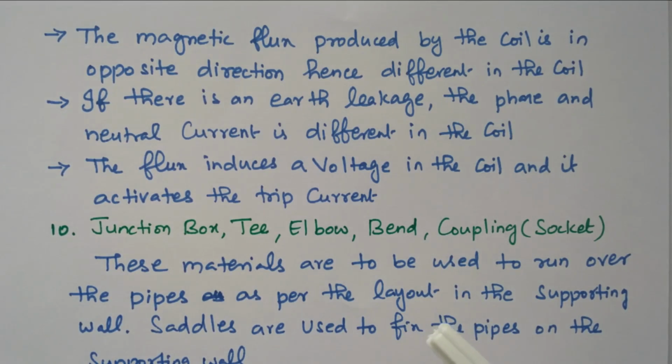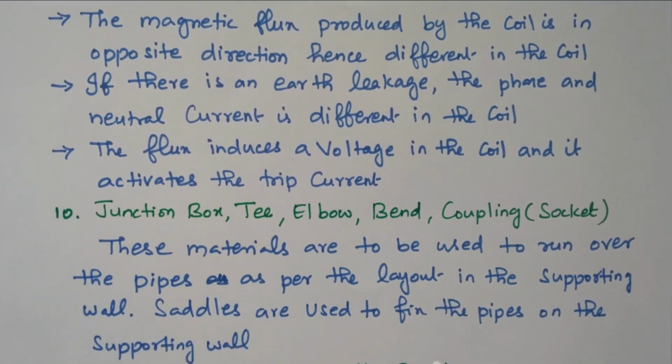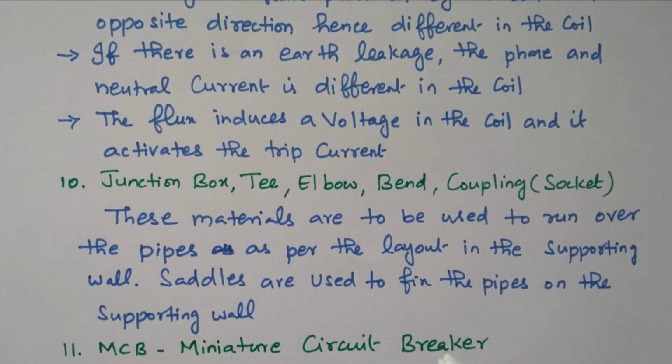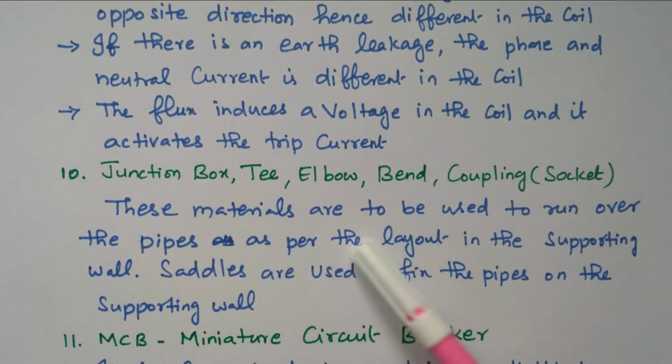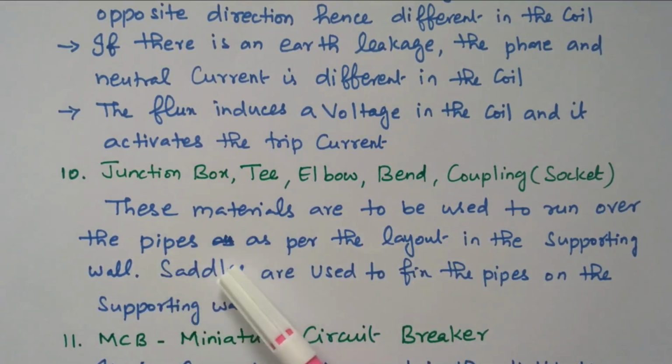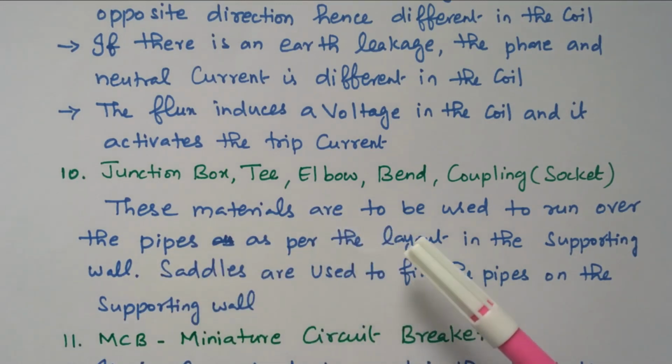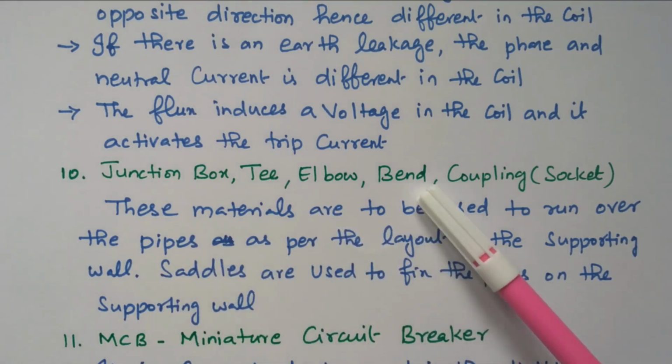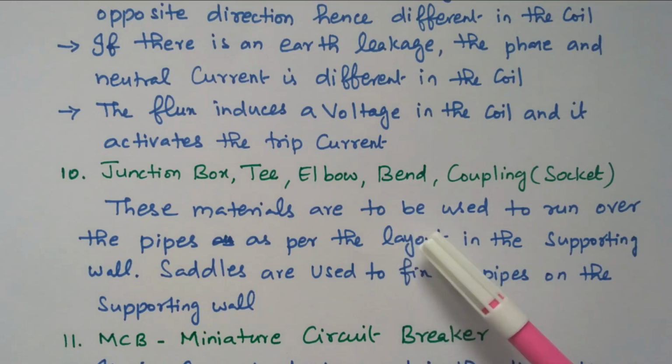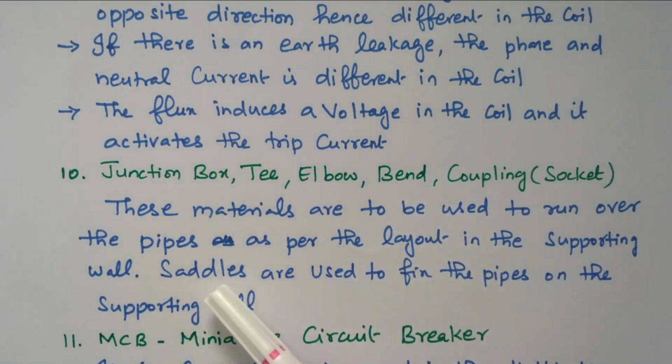Then we will go to the other items: junction box, T, elbow, bend, couplings. These materials are used to run the pipe along the layout of the supporting wall. Through this junction box or elbow, the wiring is given. The bend is used when we want to turn the wiring. Saddles are used to fix the pipe on the supporting wall. So these materials are used to run the wires in the ceiling.